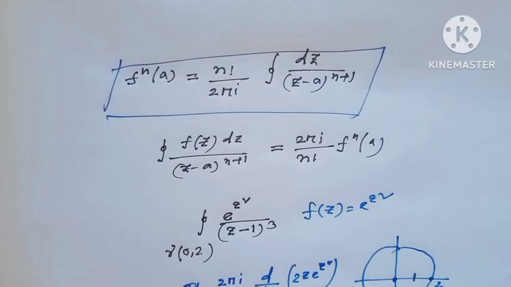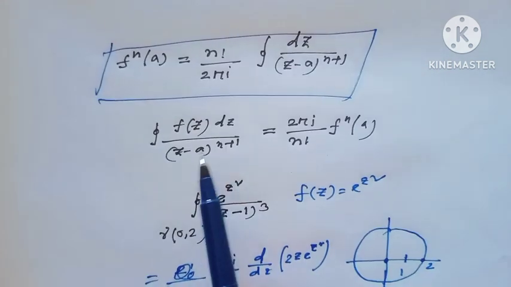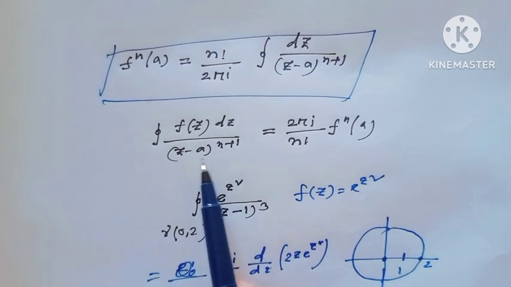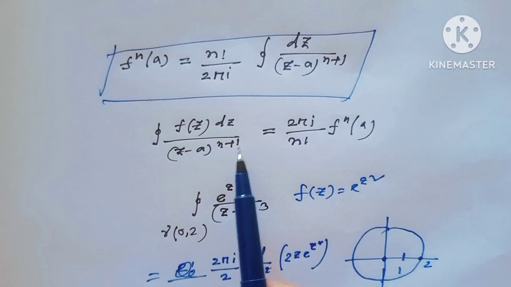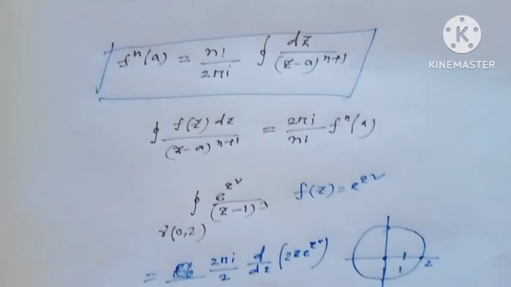Let's see some examples. f^(n)(a) means n factorial over 2 pi i times the integral of dz over (z minus a) to the power n. But the problem would be of this type: integration of f(z) dz over (z minus a) to the power n plus 1. This value would be 2 pi i over n factorial times f^(n)(a).